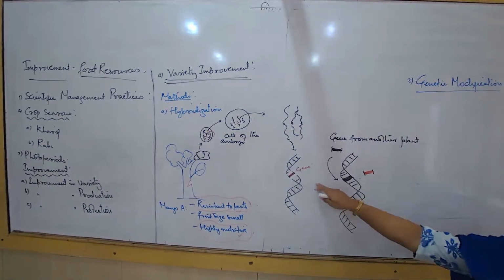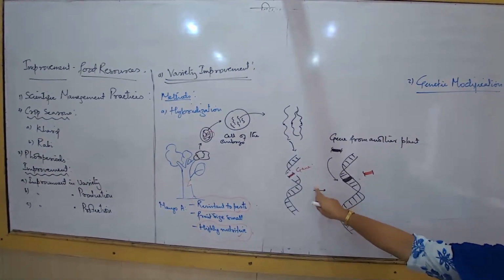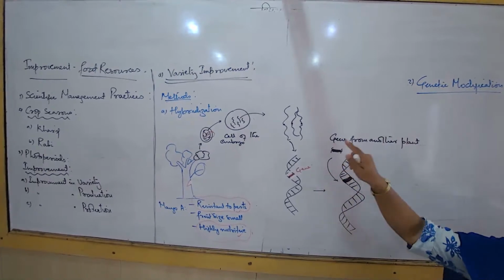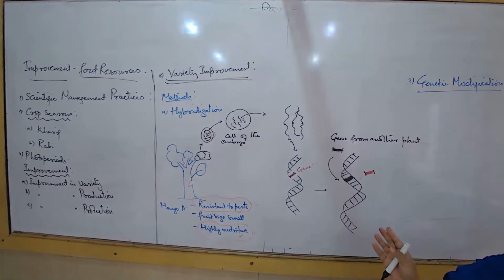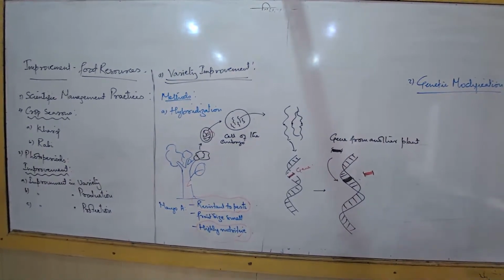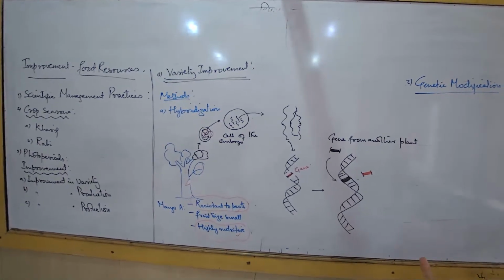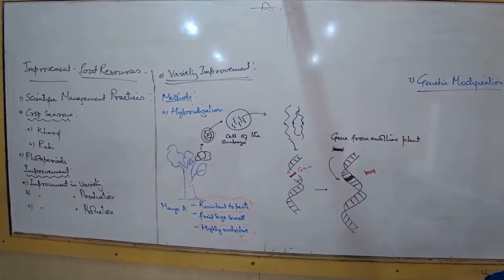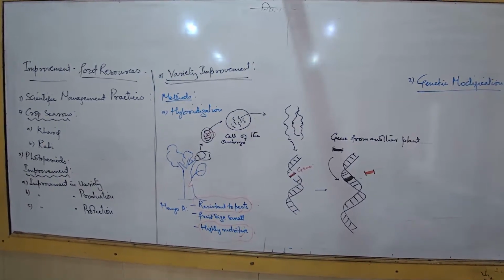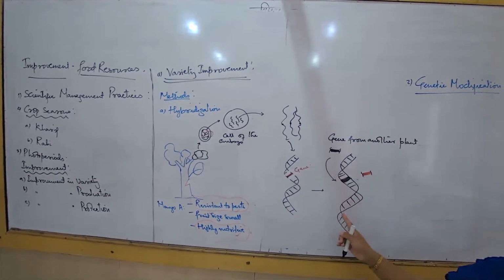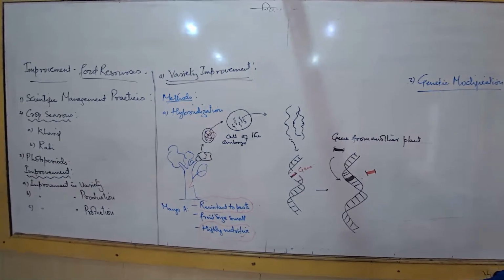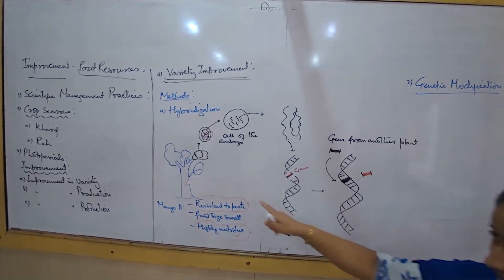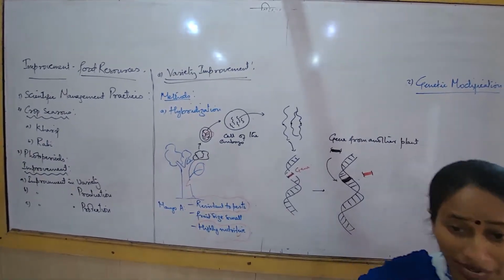So in the concept of molecular biology, what can be done? All these things are possible. Now this will take a couple of years to be done. It is not just one day's work. The process of hybridization can be done in just 1 or 2 weeks. But this is a tedious process. First of all, locating the genes and studying the DNA of certain cells itself takes months and months.